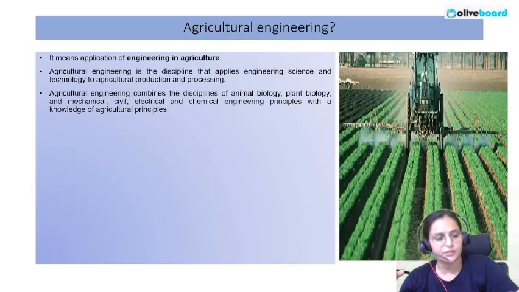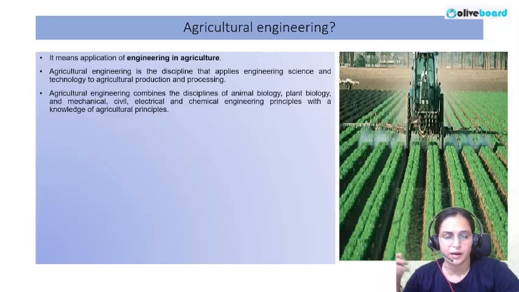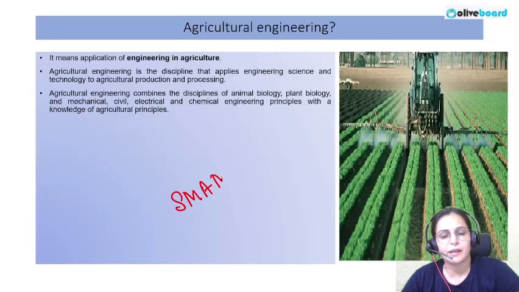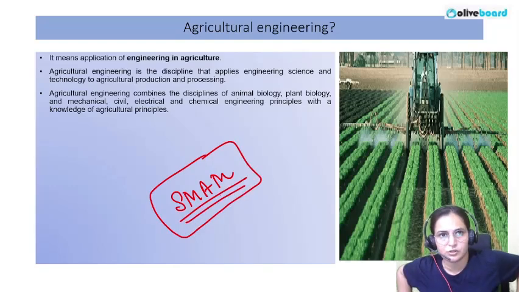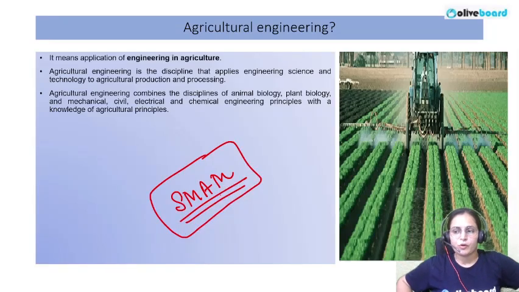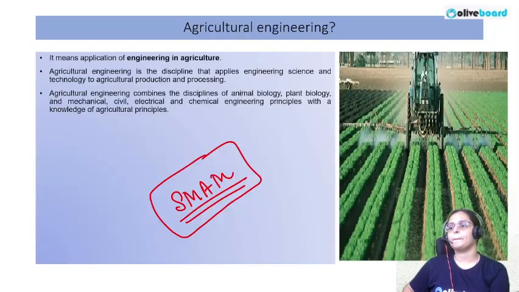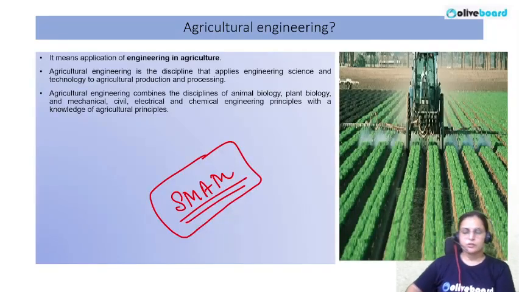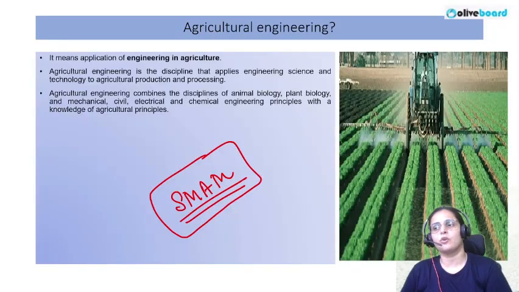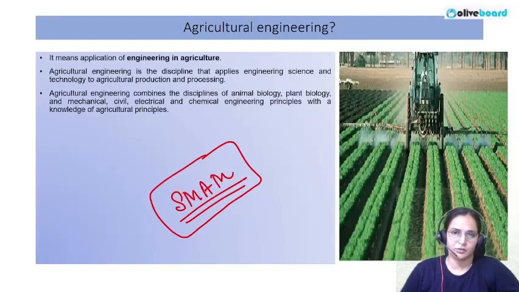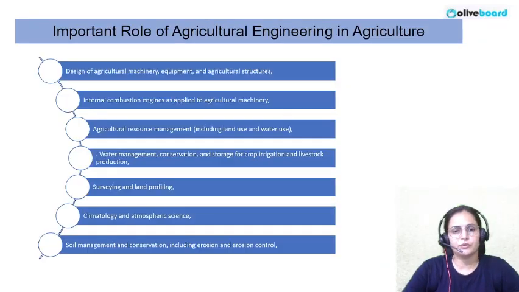Okay, and keeping this in demand, there was a mission, that is the mission on agriculture mechanization. So what was the main aim of this mission? To inculcate engineering and mechanized technologies in our agriculture operations. Okay, so we are going to discuss it.